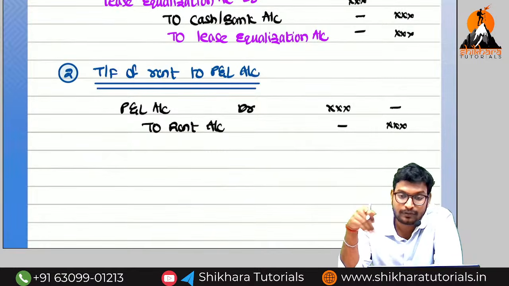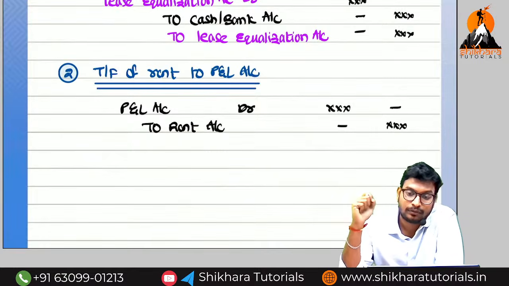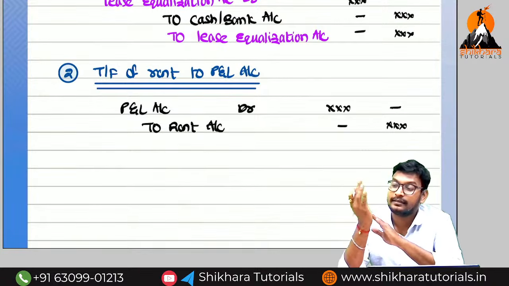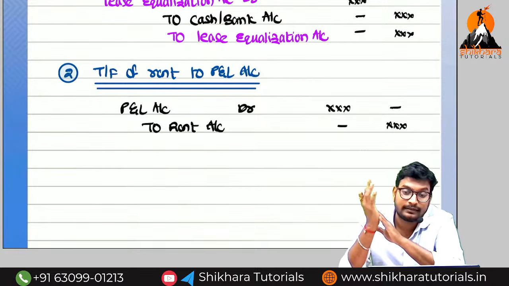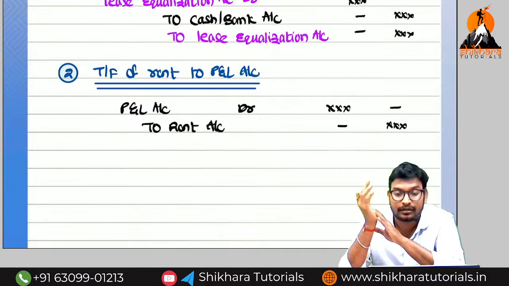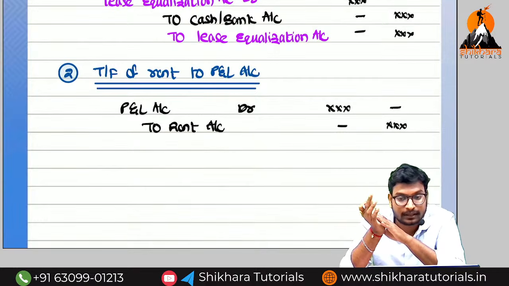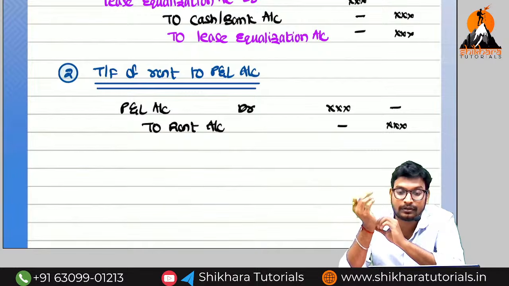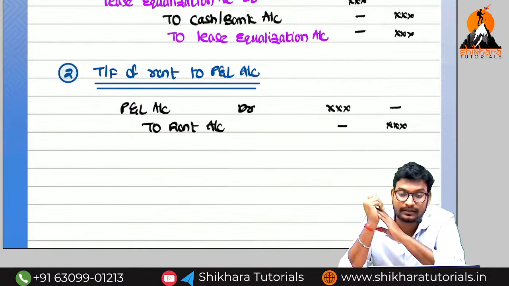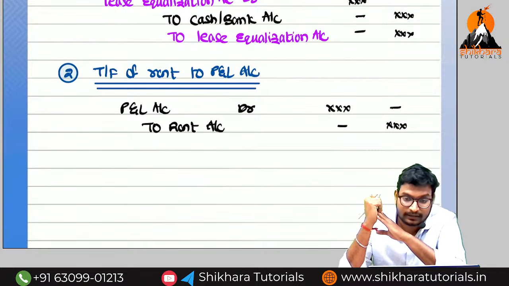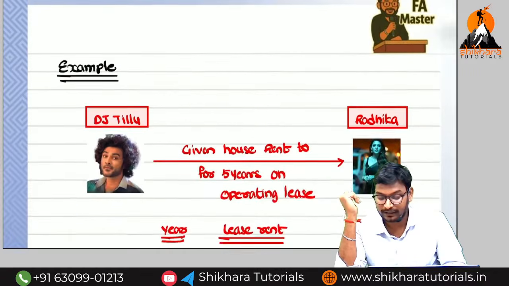Here in this case of operating lease, who is the owner? The owner is nothing but is called as what, ma? Lessor. For that reason, who will charge the depreciation? Lessor. When coming to the financial lease, who is the owner? Financial lease, lessee is the owner. For that reason, who will start the depreciation? Lessee will start the depreciation there. Okay na? So I will explain you, no problem.